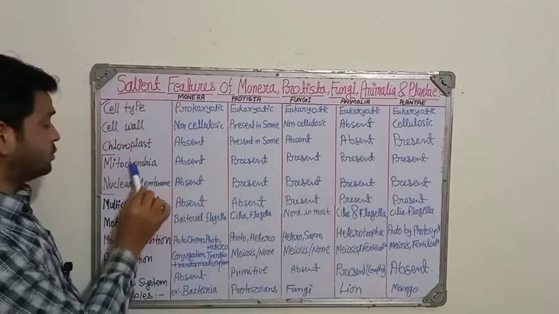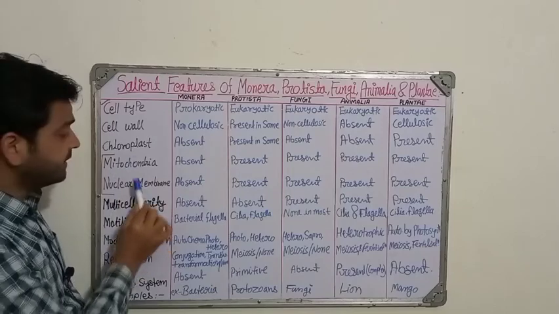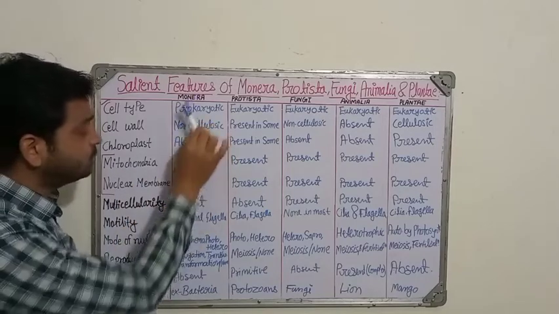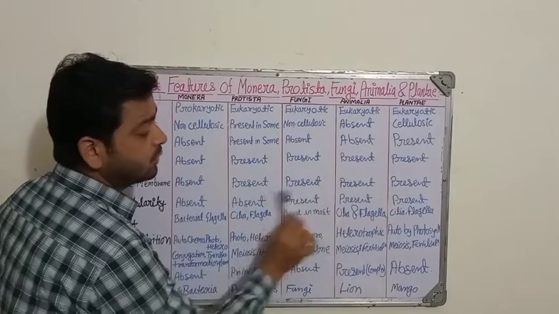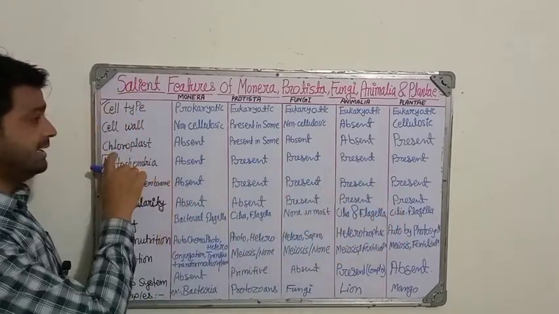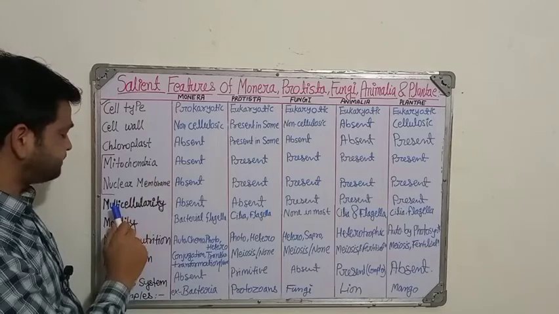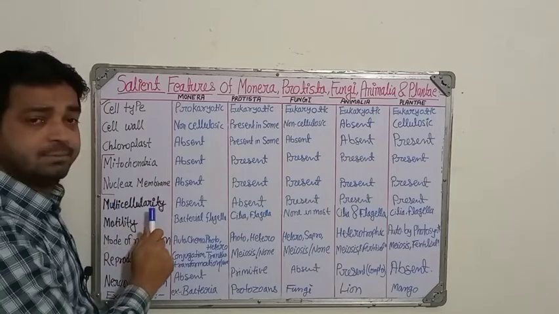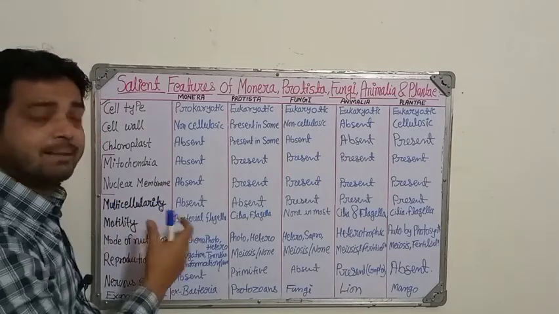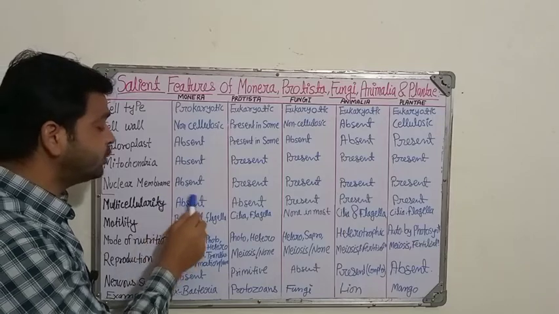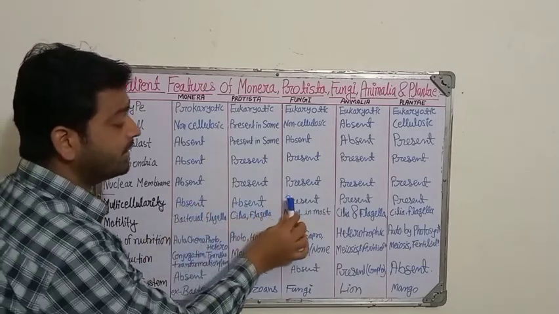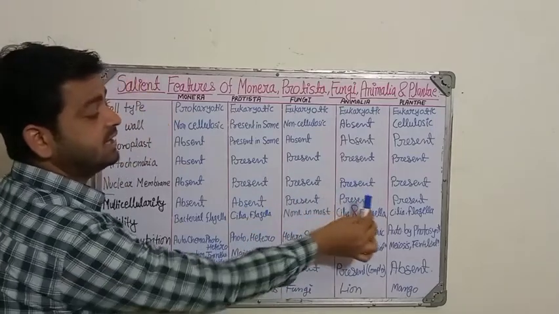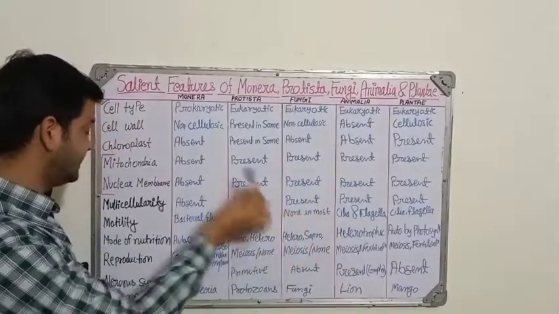So you can see that mitochondria and nuclear membrane are absent only in Monera, whereas in all other kingdoms they are present. So you can easily remember it, right? Coming to multicellularity, it will be absent in Monera, but in the three others, fungi, animals and plants, it will be present.